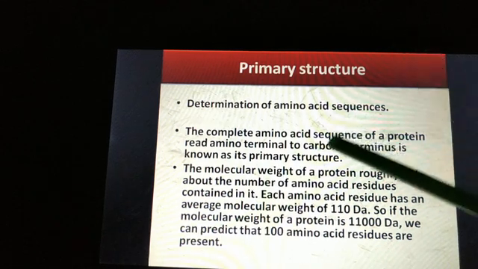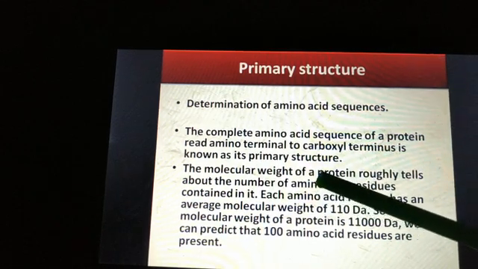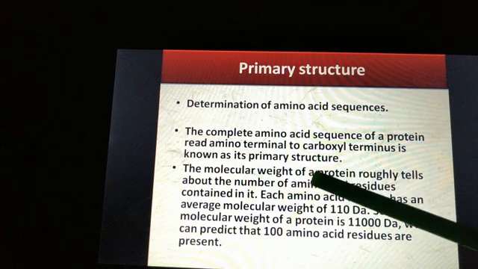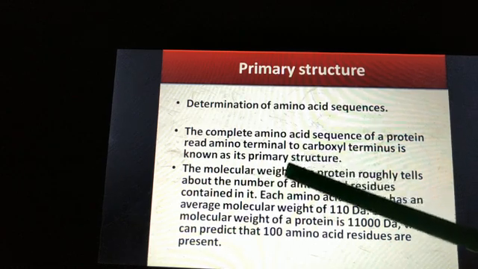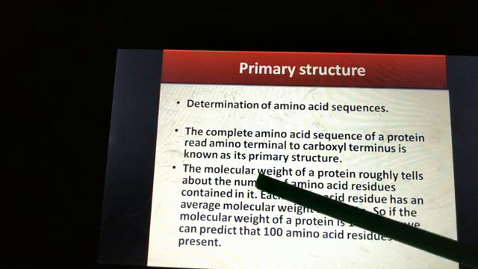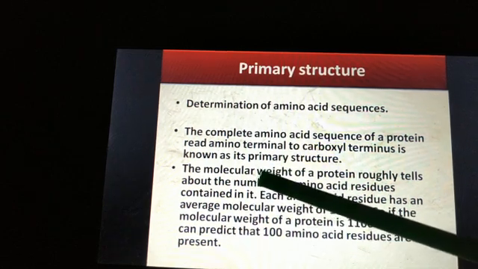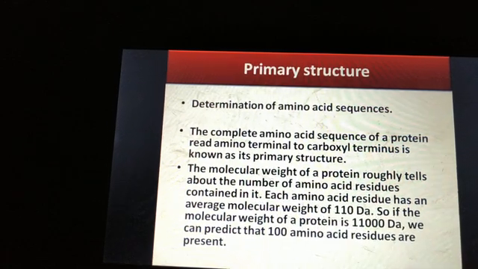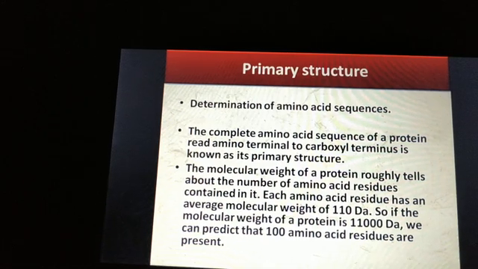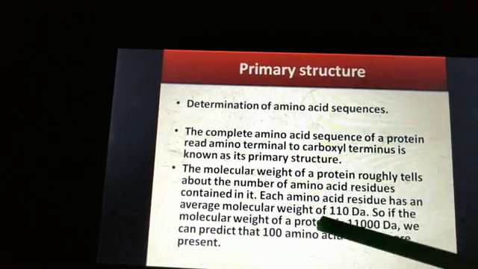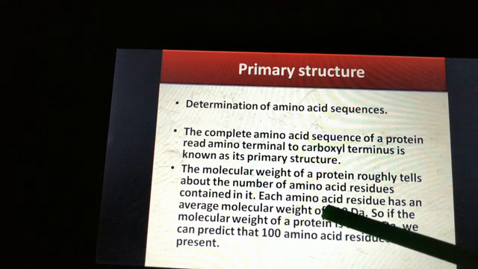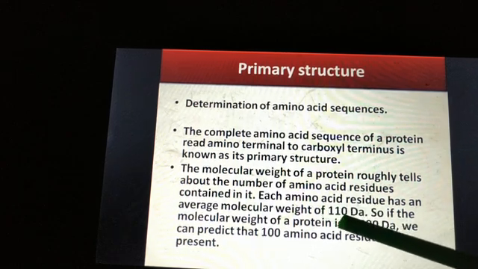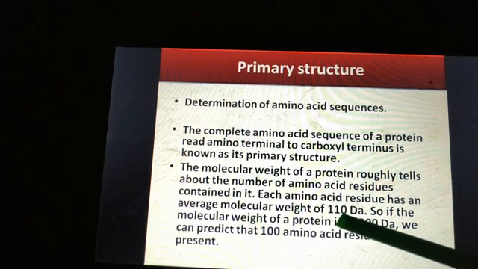So how many amino acids are present in a complete protein, we can get by knowing the molecular weight of the protein. Each amino acid residue has an average molecular weight of 110 dalton.